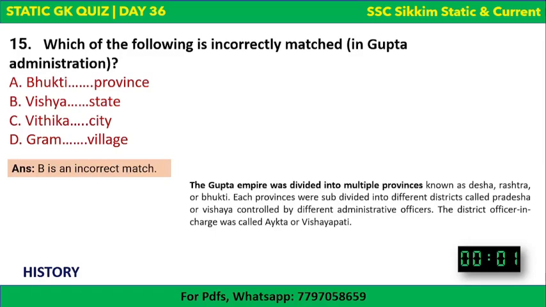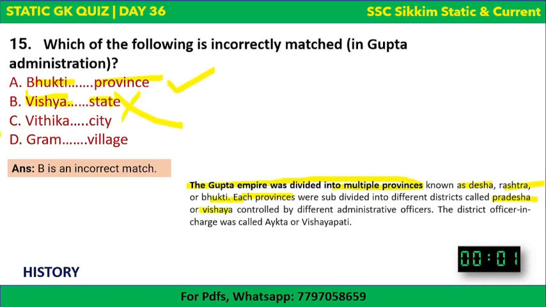The correct answer is B is an incorrect match. Let's understand this a little bit. The Gupta Empire was divided into multiple provinces known as Desa, Rashtra or Bhukti. So Bhukti means province. This is the correct one. Each province was subdivided into different districts called Pradesha or Visaya. So here we can see that Visaya does not mean state, it basically means district. So B is incorrect.